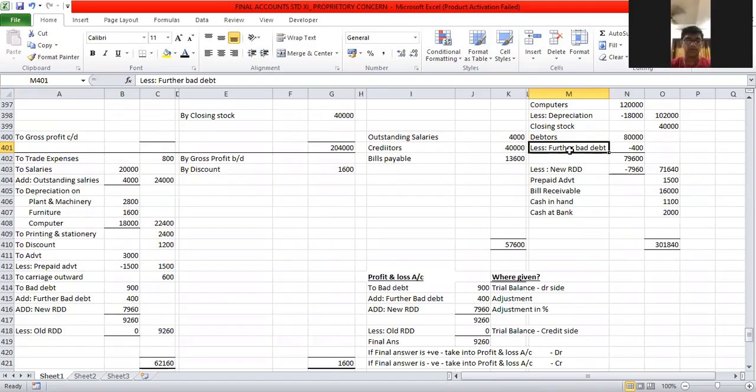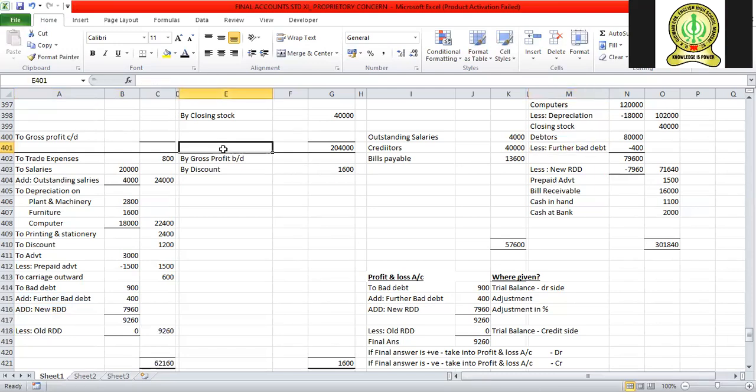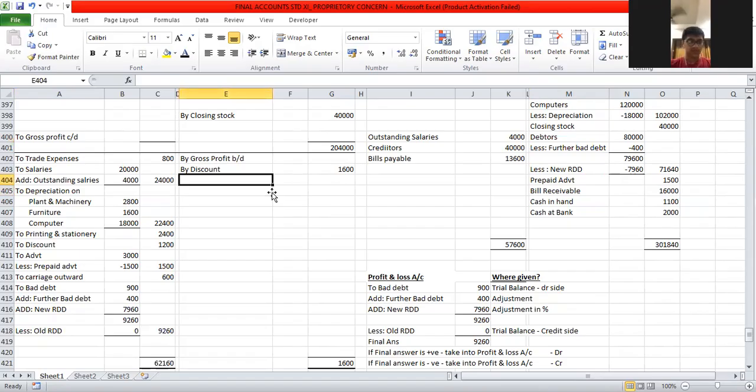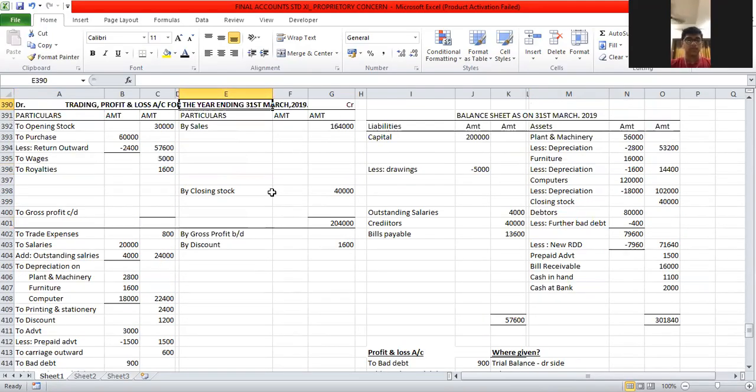Now we have to find out the total, gross profit and net profit. Hope we have completed everything. So the credit total is 2,04,000. Debit total will come to 94,200.